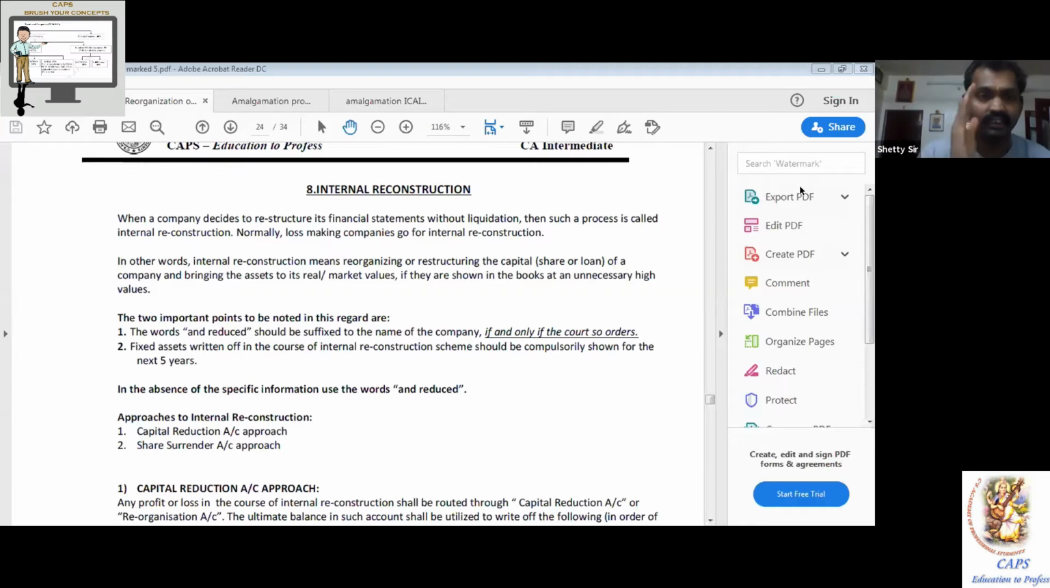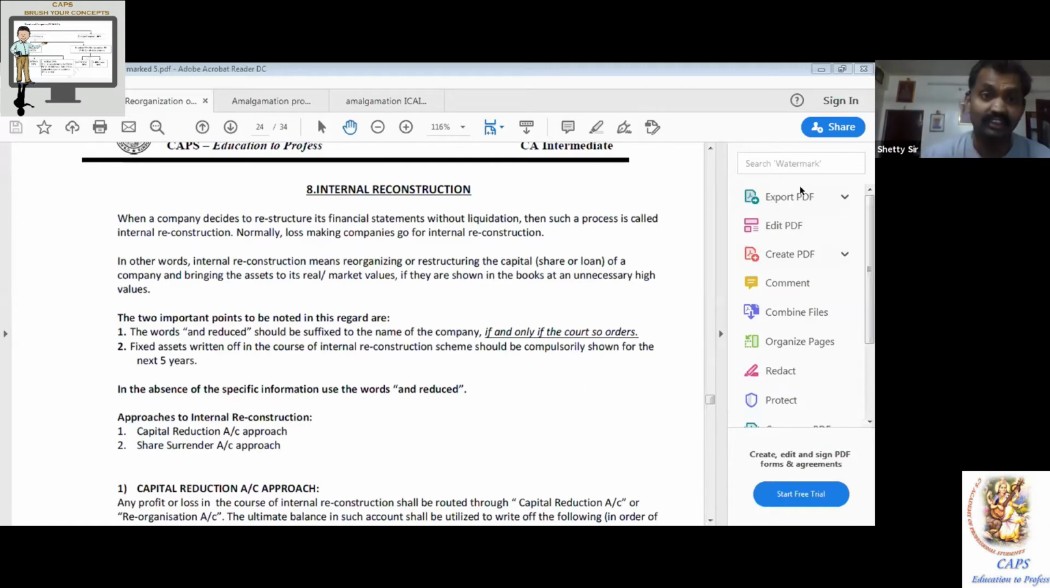AS 14 and internal reconstruction, no connection. As I said in the introductory class of amalgamation classes, in AS 14 there should be a concept of minimum 1 liquidation. Here, internal reconstruction means you're doing restructuring yourself. You don't close the company, you don't open any company. An existing company does some restructuring by itself.